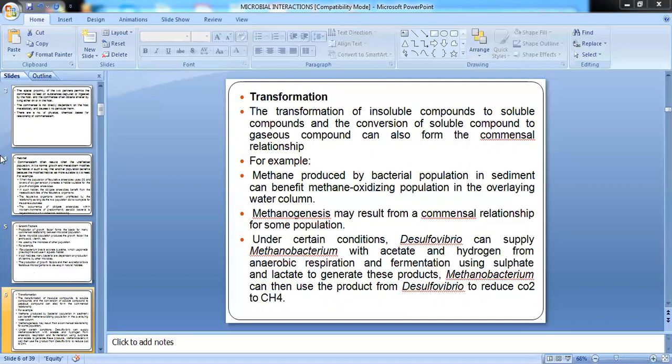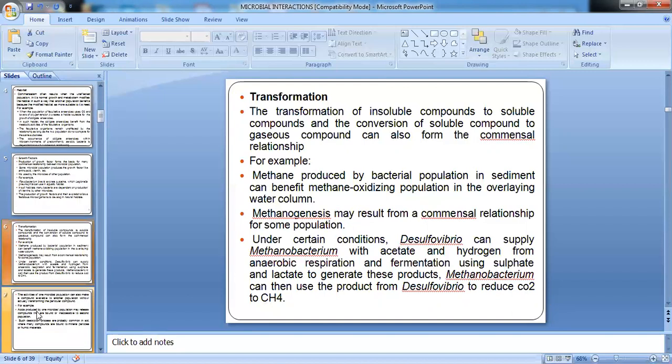This acetate and hydrogen, which are produced by Desulfovibrio, can be used by Methanobacterium to generate methane. So what has Methanobacterium done? It will use the product of Desulfovibrio and reduce CO2 to methane. So this is a commensalistic relationship whereby Desulfovibrio will use sulfate and lactate, will produce acetate and hydrogen, and Methanobacterium will convert CO2 to produce methane.